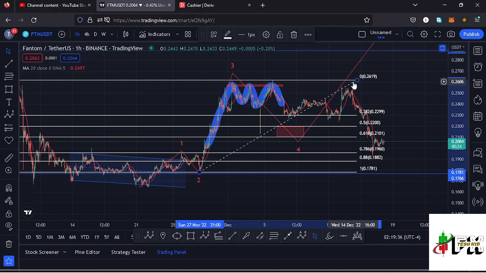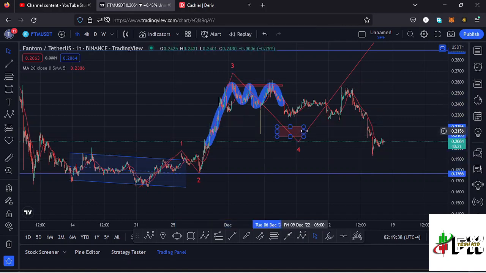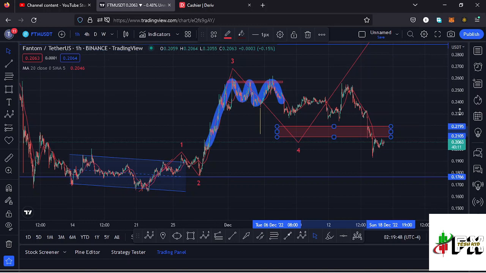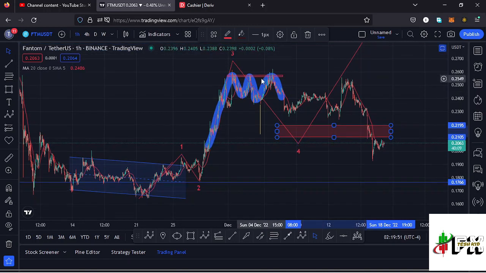And you can see we have retraced perfectly into this target area, fully maximized it, and that was after seeing a breakout out of this triple top that I have right here, which is a chart pattern that normally breaks to the lower side, having the target area of the breakout as the height between the tops and the neckline. I got that height and placed it below the neckline, giving me a minimum target area back to around the $0.2135 mark, which is a target area that we fully maximized.